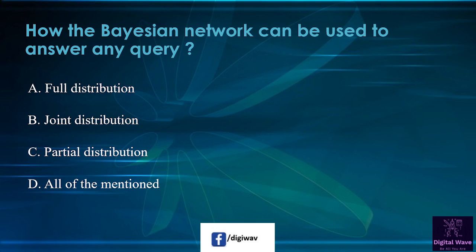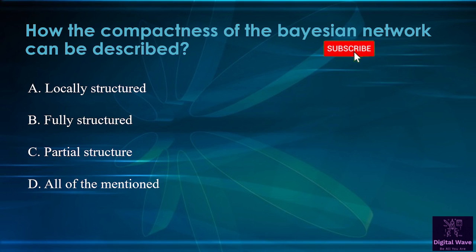Next question is, how the Bayesian network can be used to answer any query? So first option is full distribution, second is joint distribution, third option is partial distribution, and the last option is all of the mentioned. So answer will be joint distribution. Next question is, how the compactness of the Bayesian network can be described? So first option available here, locally structured.